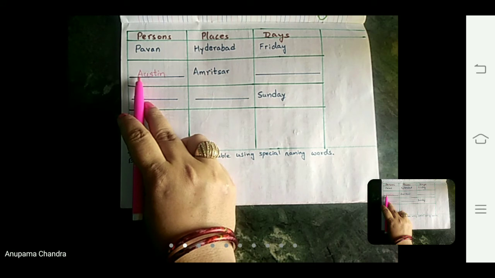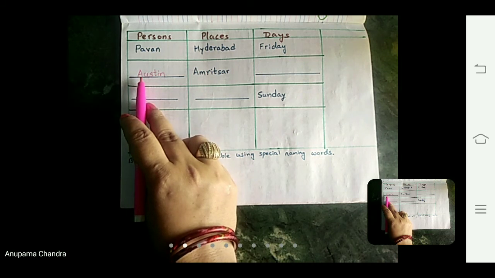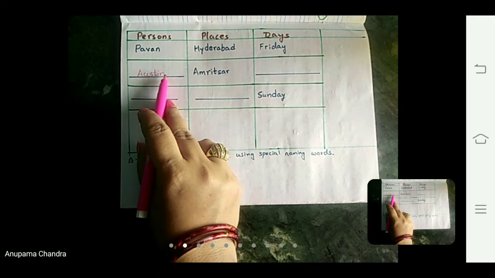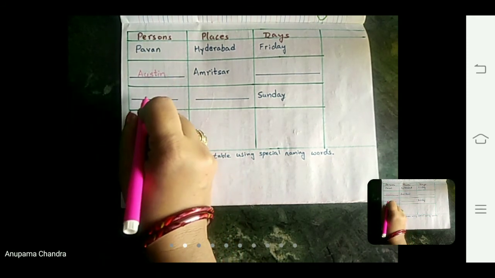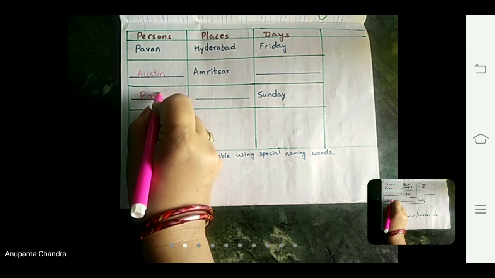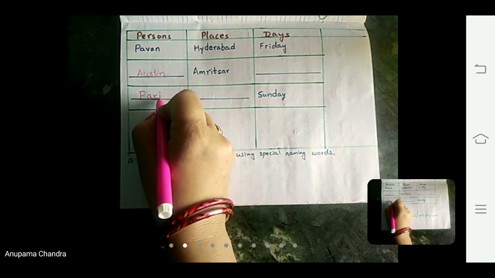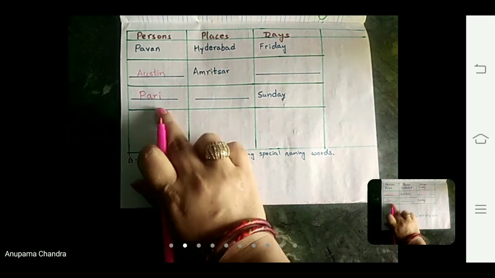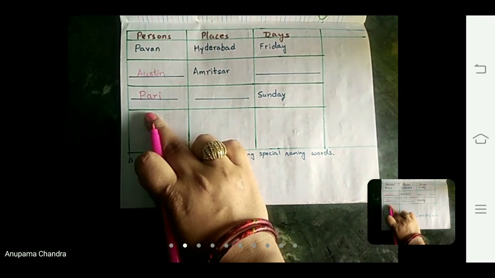And the first letter will be capital because it is a proper noun. It is a name given to a boy. Boy is a common noun, but Austin becomes a proper noun. And in the second blank, I am going to write a girl name, that is Pari, P-A-R-I, Pari. Again, P will be capital because it is a proper noun.